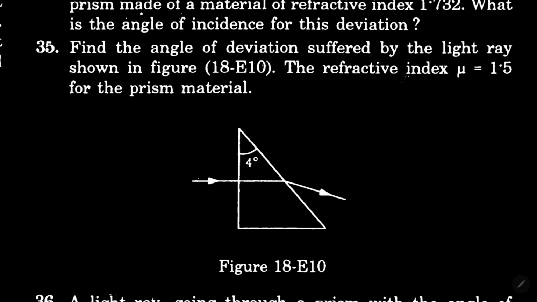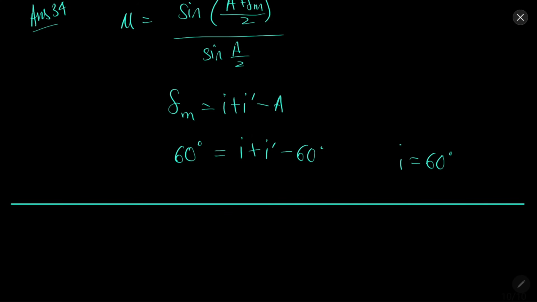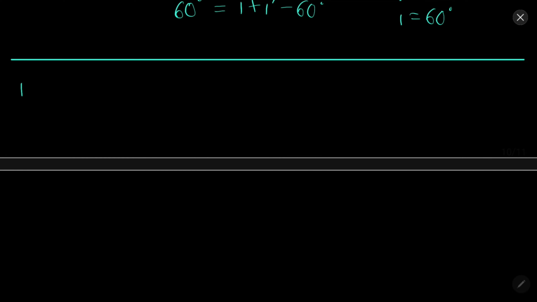Question 35. Find the angle of deviation. Solution 35. Mu equal to sine of A plus delta m by 2. If the angle is small, so delta m will come out to be 2 degrees.